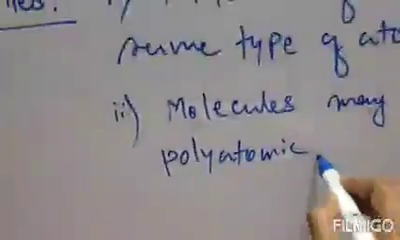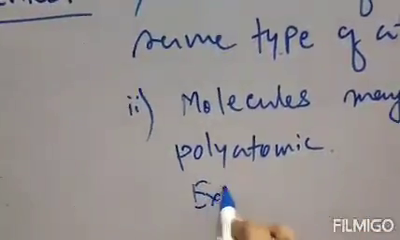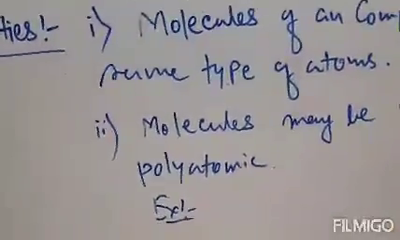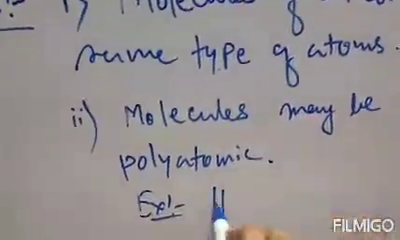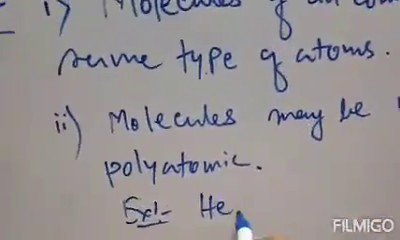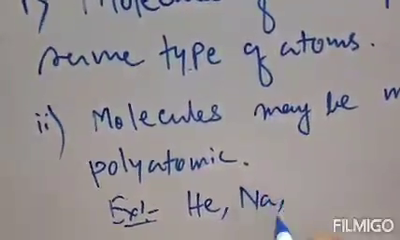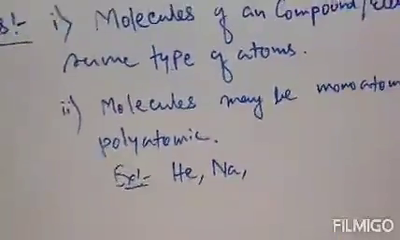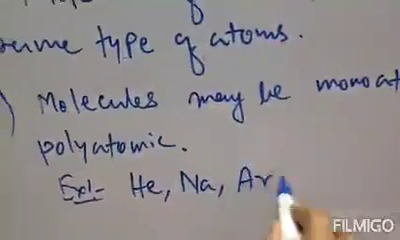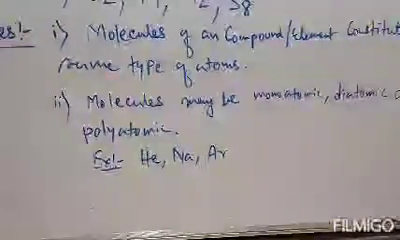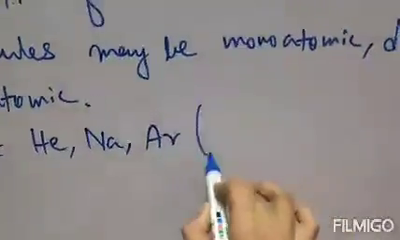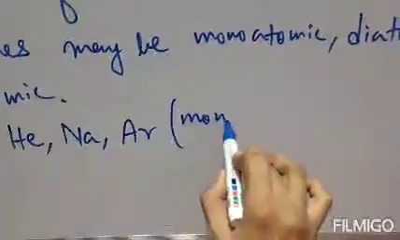Example, what is the example? Example of a monoatomic molecule: suppose helium, it is a monoatomic molecule. Sodium is also a monoatomic molecule. Next, argon is also a monoatomic molecule. So these are the examples of monoatomic, that means only one atom. Clear? That is a monoatomic molecule.